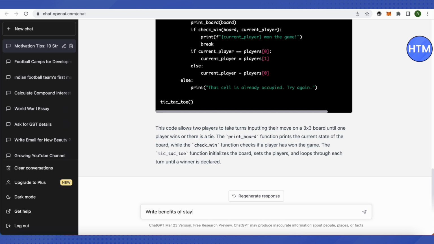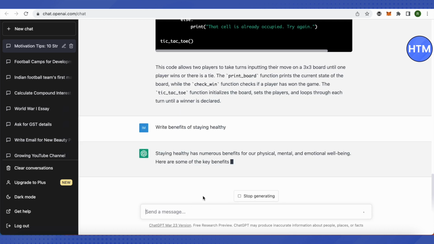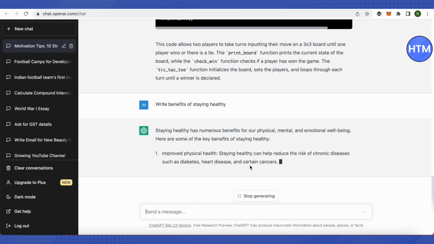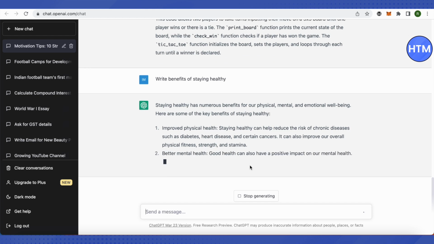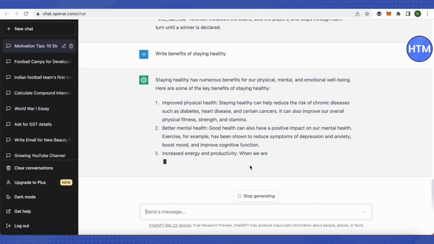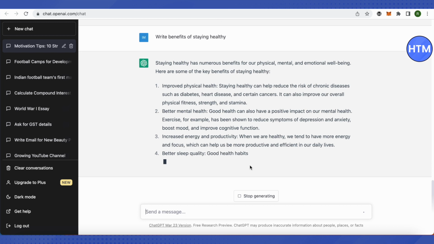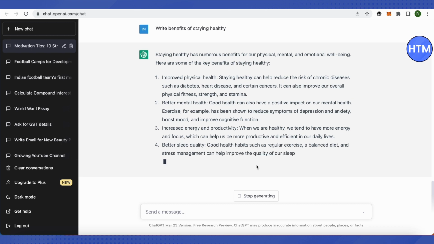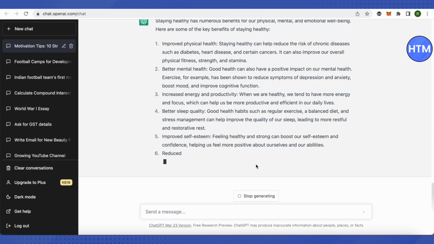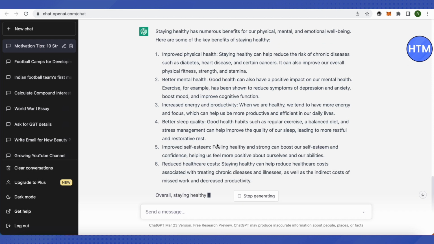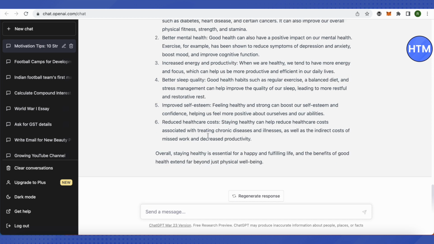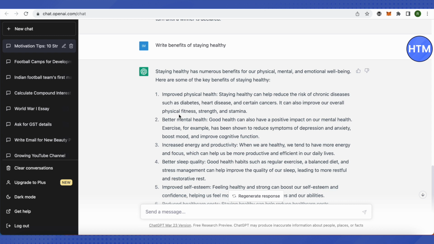Benefits of staying healthy. After that, ChatGPT will write the benefits of staying healthy, but we need to get the plagiarism out of this particular stuff that ChatGPT writes. So what we will do is just wait for ChatGPT to write this particular paragraph or the points for us, and after it completes it, we will just simply copy it.